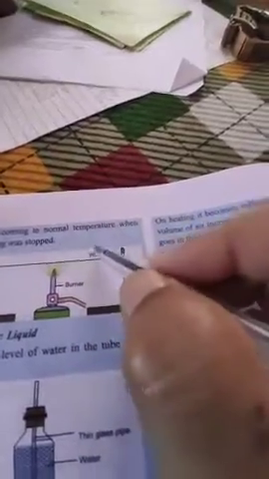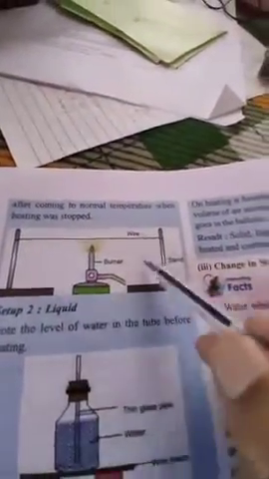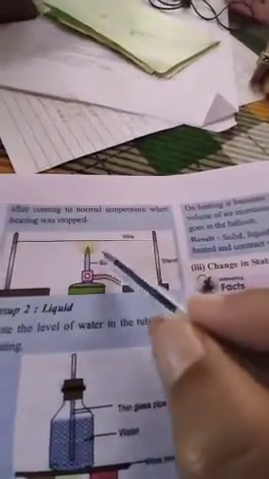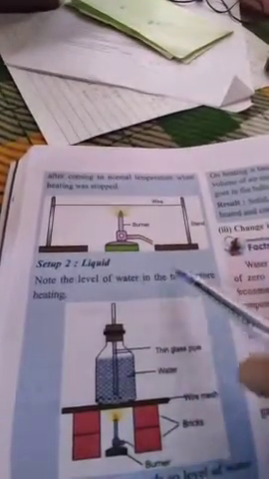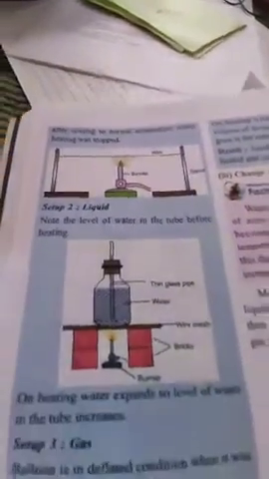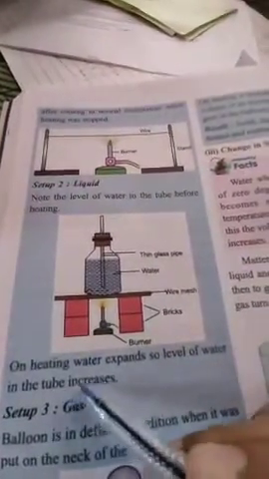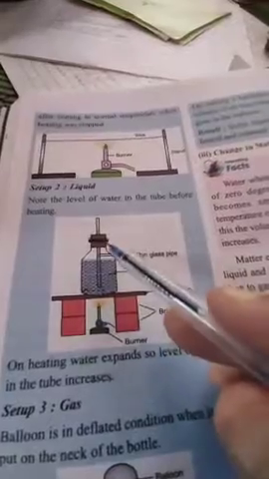On cooling, it becomes stretched once again after coming to normal temperature, when heating was stopped. Here it is the diagram of the solid with the wire when the wire is heated. Next is liquid. Note the level of the water in the tube before heating. Now on heating, water expands, so the level of the water in the tube increases.